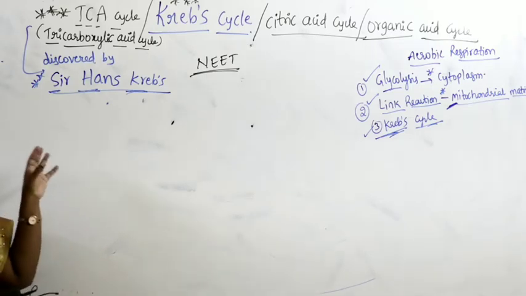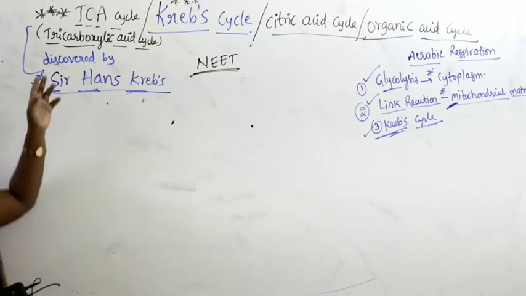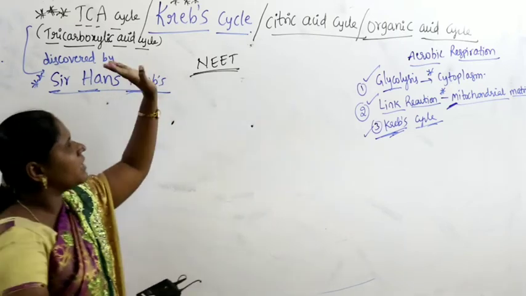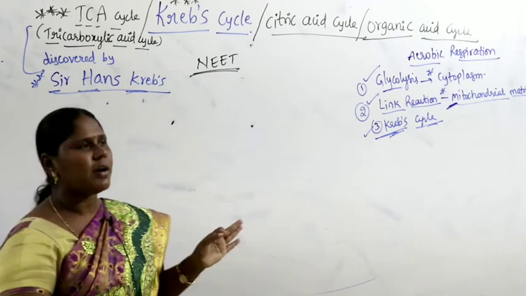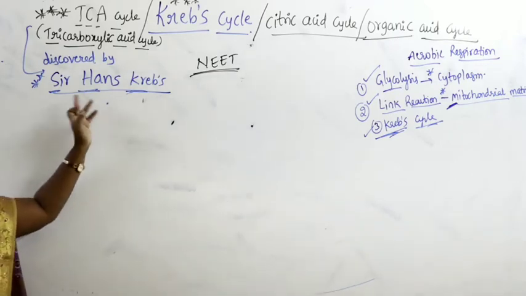So what are the different terminologies we have to remember for Krebs cycle? This is called tricarboxylic acid cycle, also called Krebs cycle, also called citric acid cycle, also called organic acid cycle. The scientist who described it is Sir Hans Krebs.